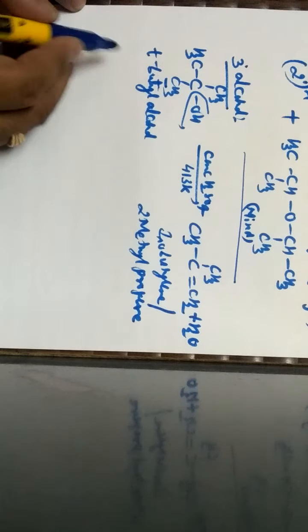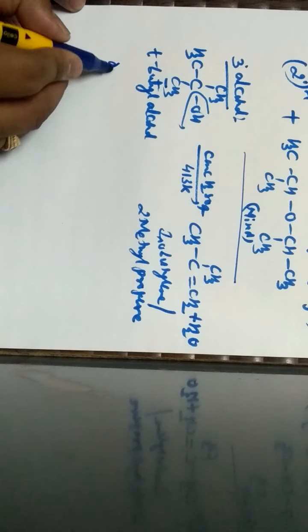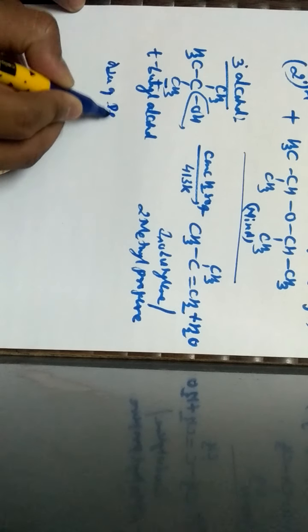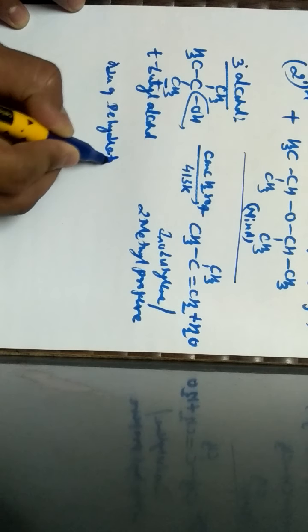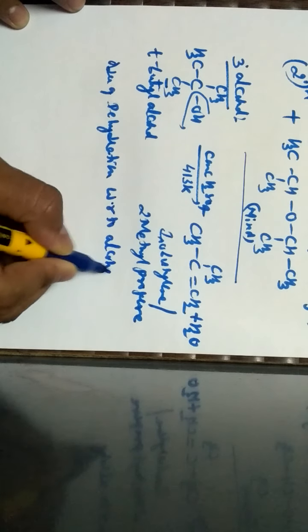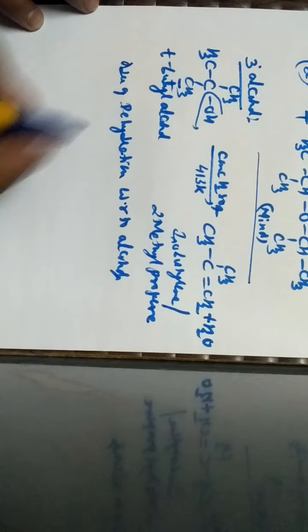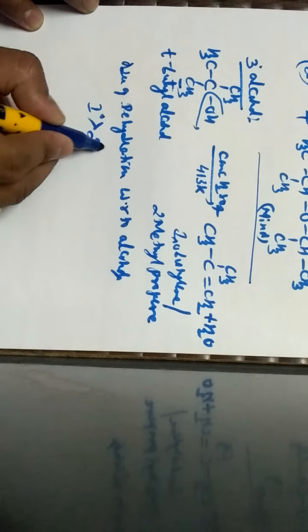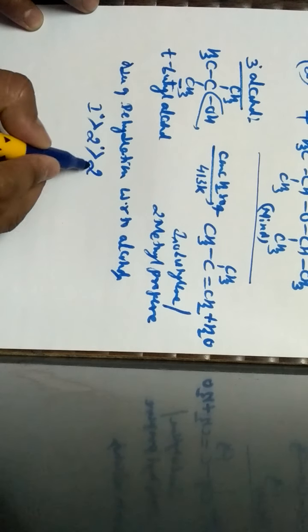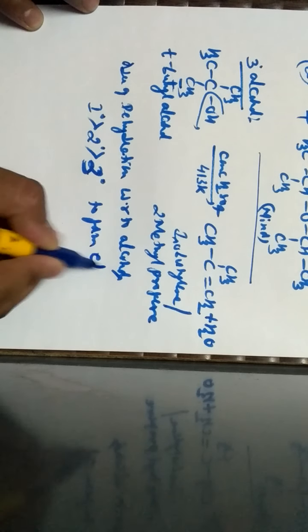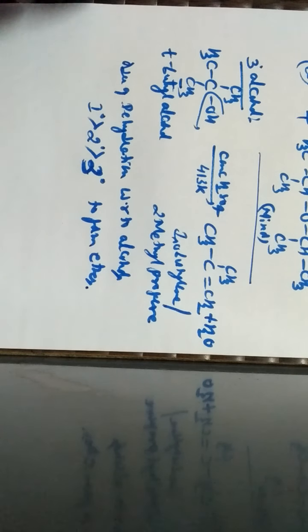And when we study the order of dehydration with respect to alcohols, primary alcohols undergo dehydration at a faster rate compared to secondary alcohols and compared to tertiary alcohols to form ethers.